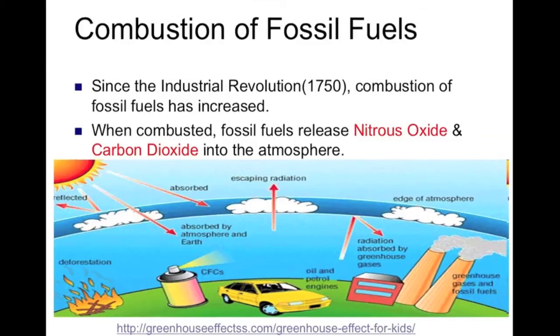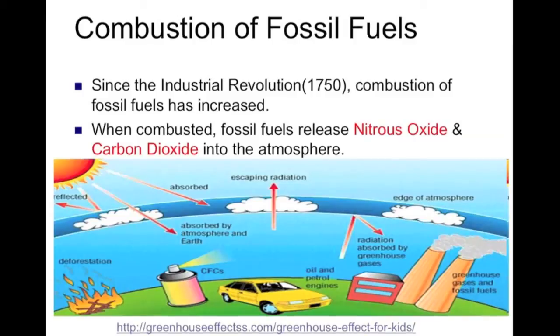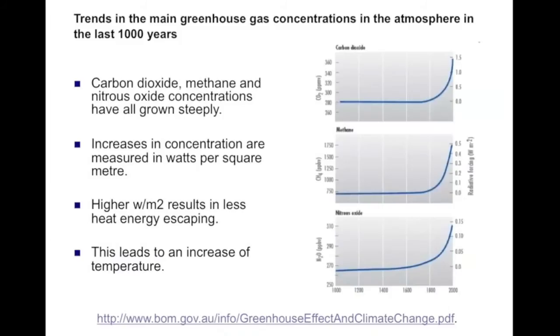Since the Industrial Revolution began in 1750, combustion of fossil fuels has increased. When combusted, fossil fuels release nitrous oxide and carbon dioxide into the atmosphere, which are two of the three anthropogenic greenhouse gases. Below is a diagram illustrating the combustion of fossil fuels. As you can see, there are many types of combustion of fossil fuels.